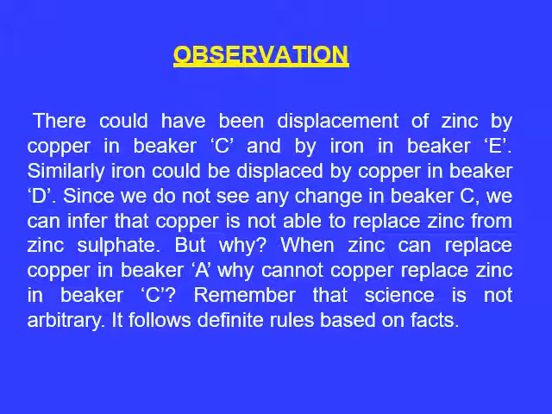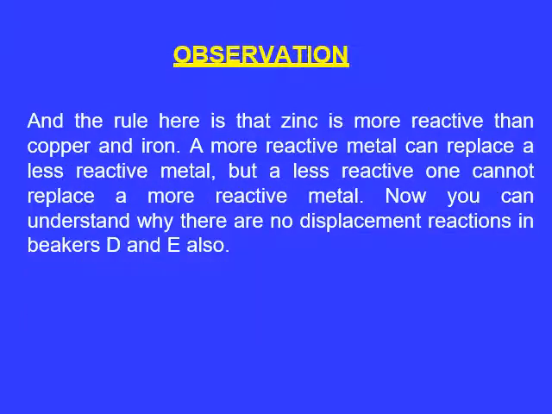Remember, science is not an arbitrary process. It is definite and based on facts. Now, one rule is to be followed: zinc is more reactive than copper and iron. A more reactive metal replaces a less reactive metal, but a less reactive metal cannot replace a more reactive metal. Now we can understand why there is no displacement reaction in beakers D and E also.